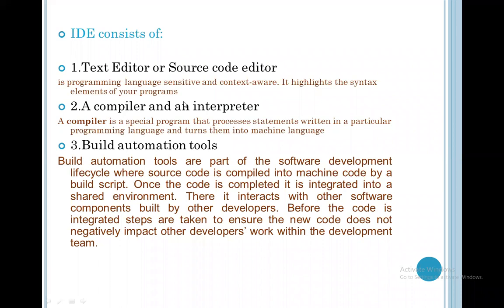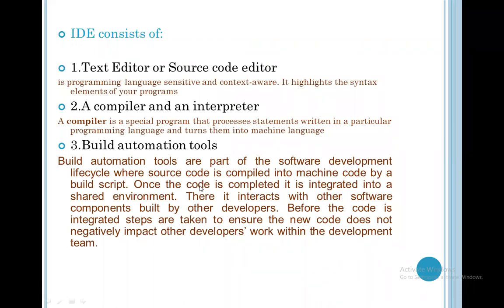Suppose you want to run the program, what do we have to do? We have to convert the program into a hex file, and you have to upload the hex file in another environment, then you will see the output. You can run the program in another environment.